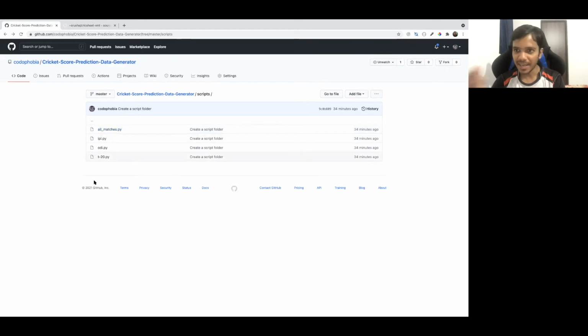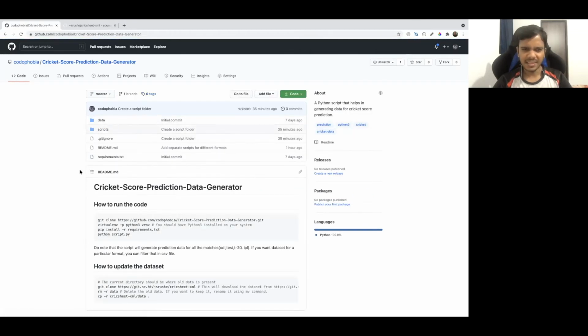Now, if you are very good at Microsoft Excel, then you can do the filtering in Excel itself if you do not want to run all these codes. When you generate the data, you will see there are different columns. In one column, competition will be there. In one column, match type will be there. So you can easily use Microsoft Excel to filter those out if you're very good at that, or either modify the code. Let's go back now. So these are the scripts basically, and these are the 2 important ones.